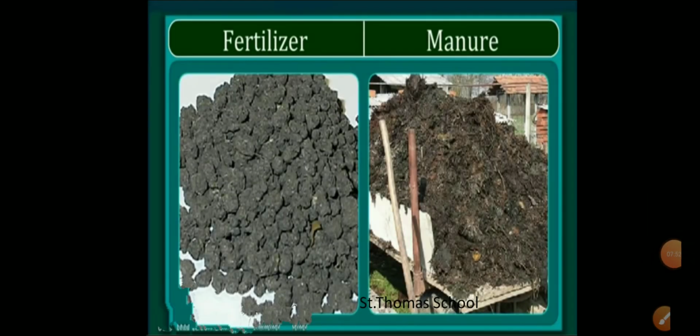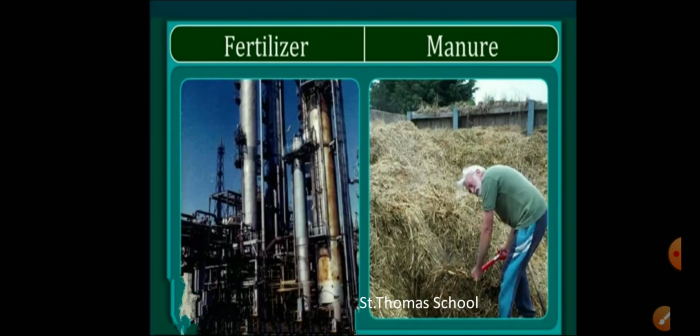Difference between fertilizers and manure. Here you can see fertilizer is a man-made inorganic salt.